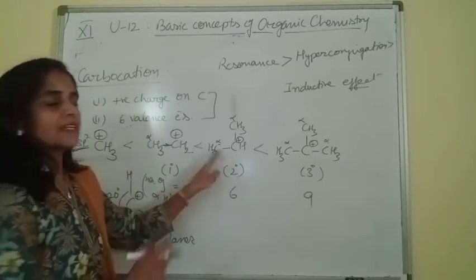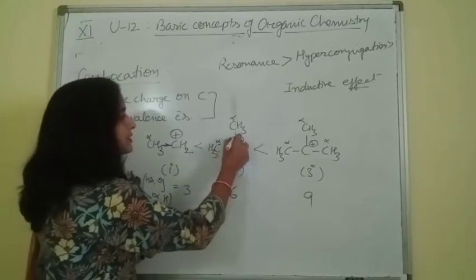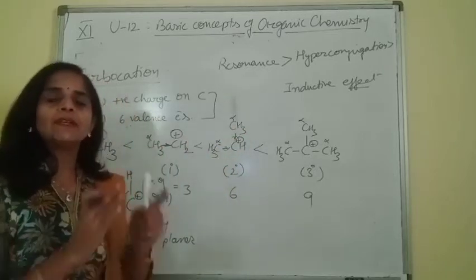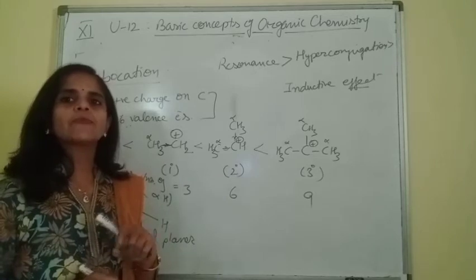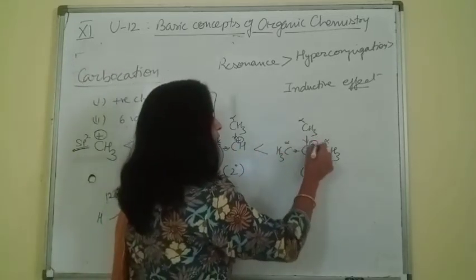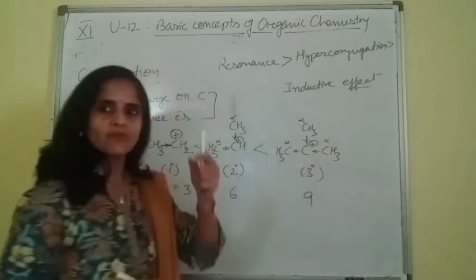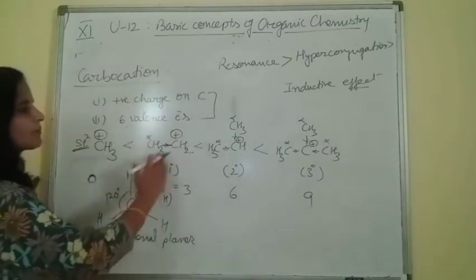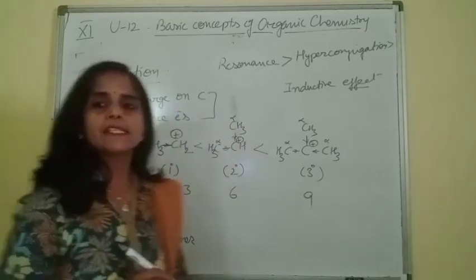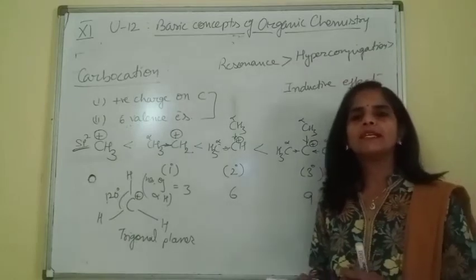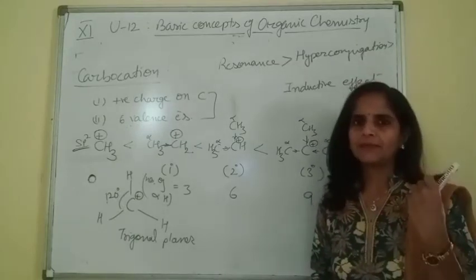Let us check this. It has two alkyl groups, so from both sides electrons are shifted towards this carbon. More dispersal of charge, more stable. In this case, from three sides electrons are shifting. It means it further decreases the density of positive charge. So when you move from primary to tertiary, the density of positive charge on carbon decreases, so it will increase the stability.